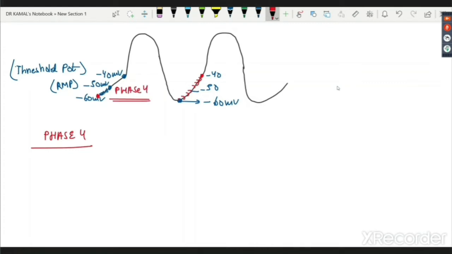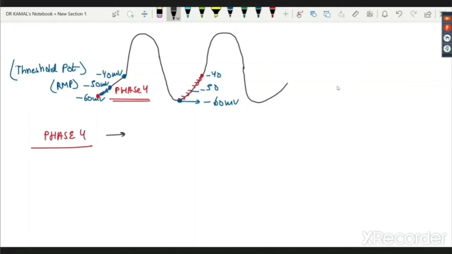What is phase 4? Slow and spontaneous depolarization to the threshold potential. Why does that happen? In phase 4, please note it exactly the way I will write down, and please remember each and everything on this slide. This is very high-yield information which you need to understand, and if you understand it in one go, it will really help you out. It is a very, very important slide.